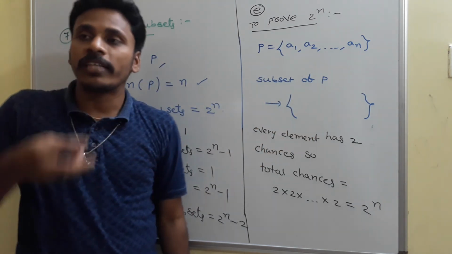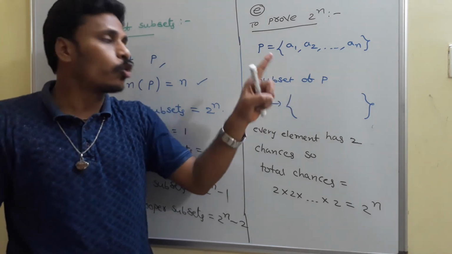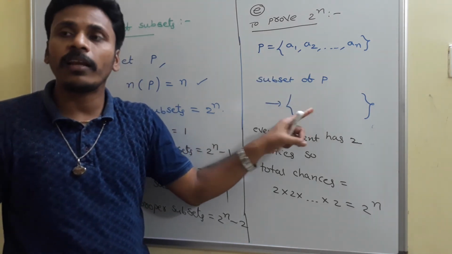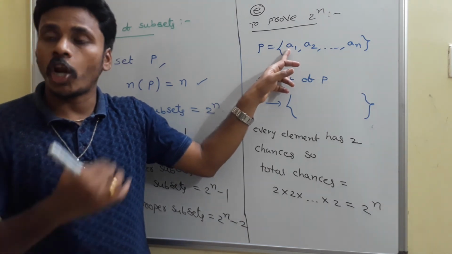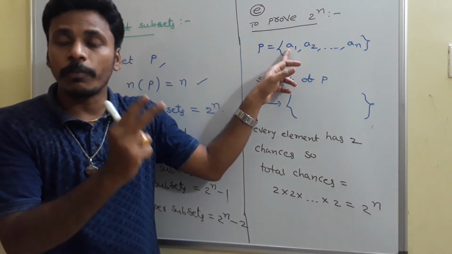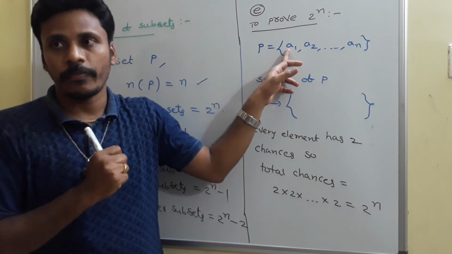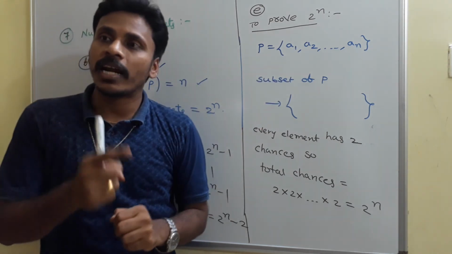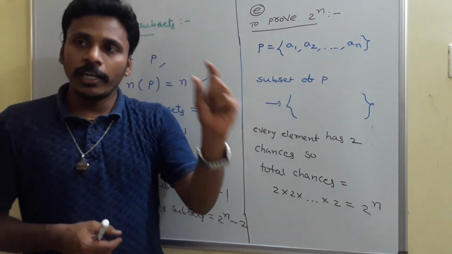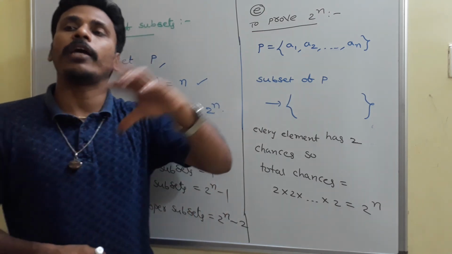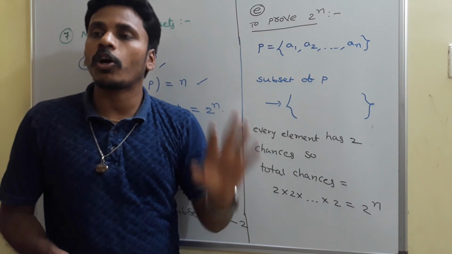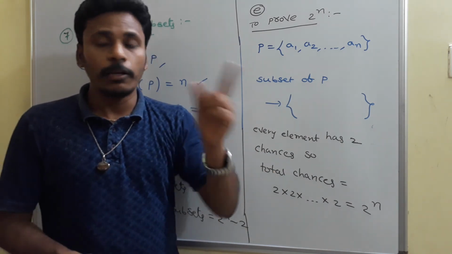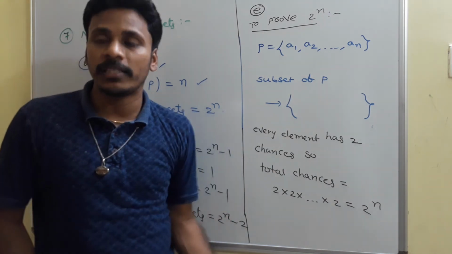I need to select some elements from P to include in this set. Then I will have a subset. So A1 may be in my selection, may not be in my selection. That means A1 has 2 possibilities. Coming to A2, the second element also has 2 possibilities. It may be in my selection and it may not be in my selection. Coming to A3, the third element also has 2 chances, may be in my selection, may not be in my selection.